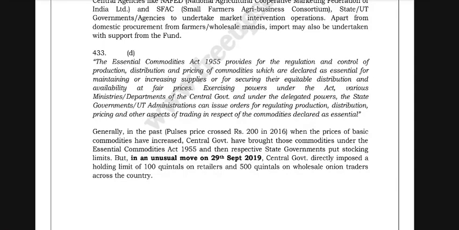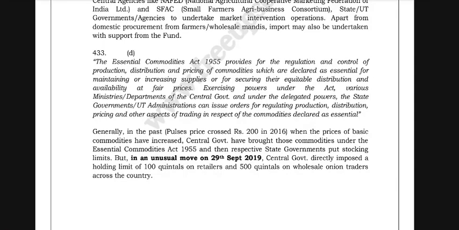Generally, when the price crosses rupees 200, as in 2006, and the price of basic commodities has increased, the central government has brought these commodities under the Essential Commodities Act of 1955 and then respective state governments put stock limits.